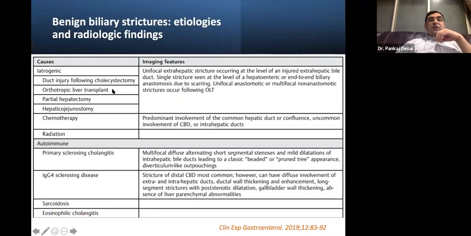The benign strictures, usually on radiology, those which are iatrogenic, would be unifocal, extrahepatic, occurring at the level of the injury. That is very important. How will you differentiate between a malignant and a benign stricture on radiology? Usually single.